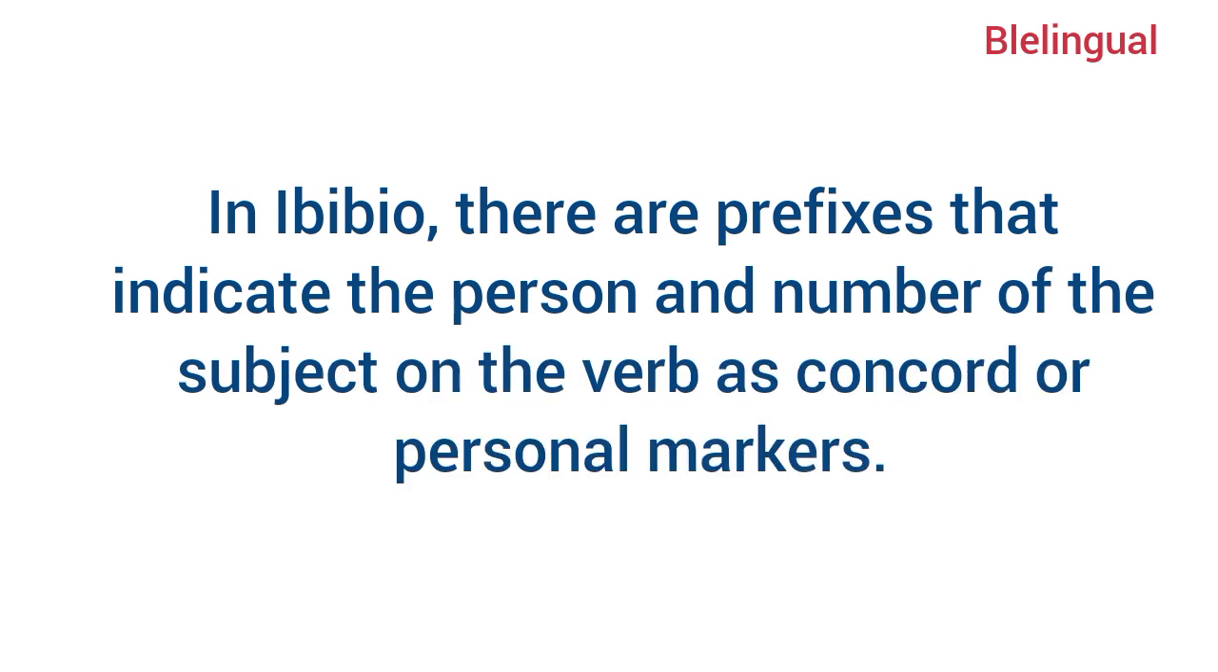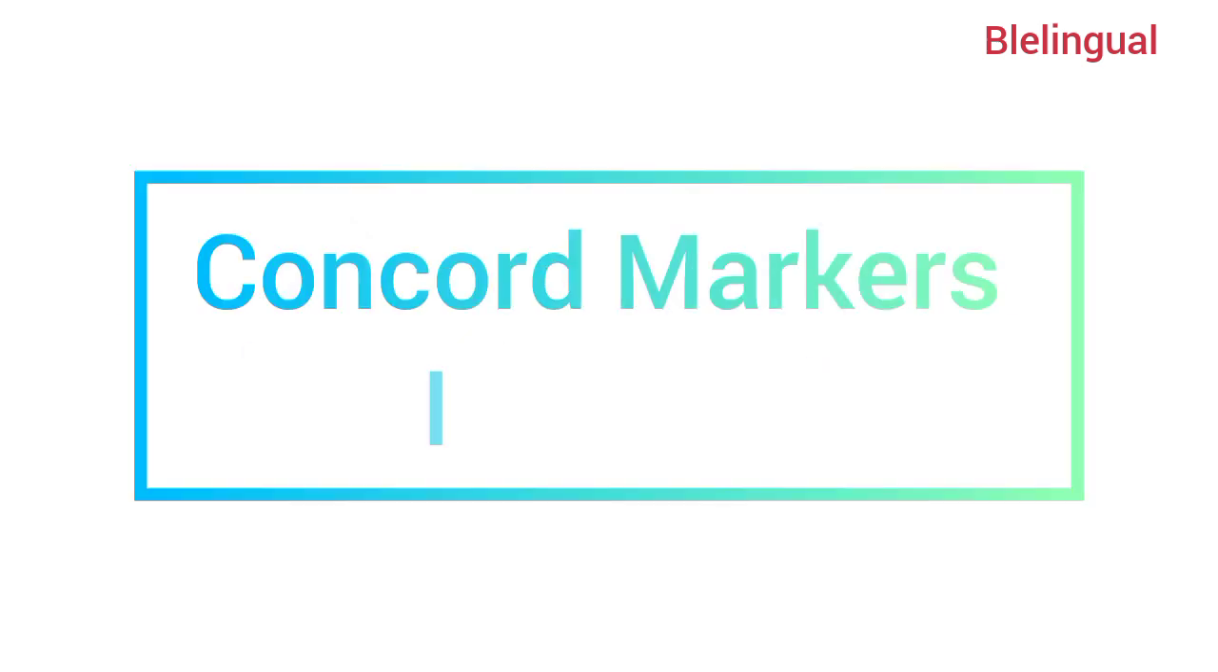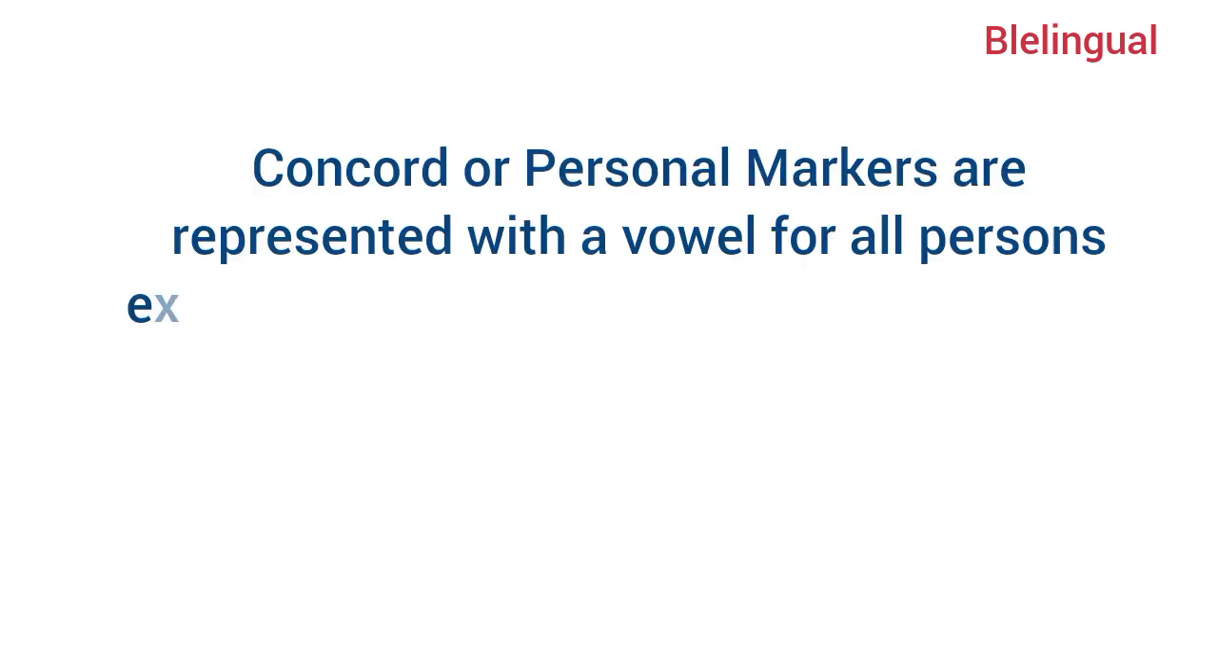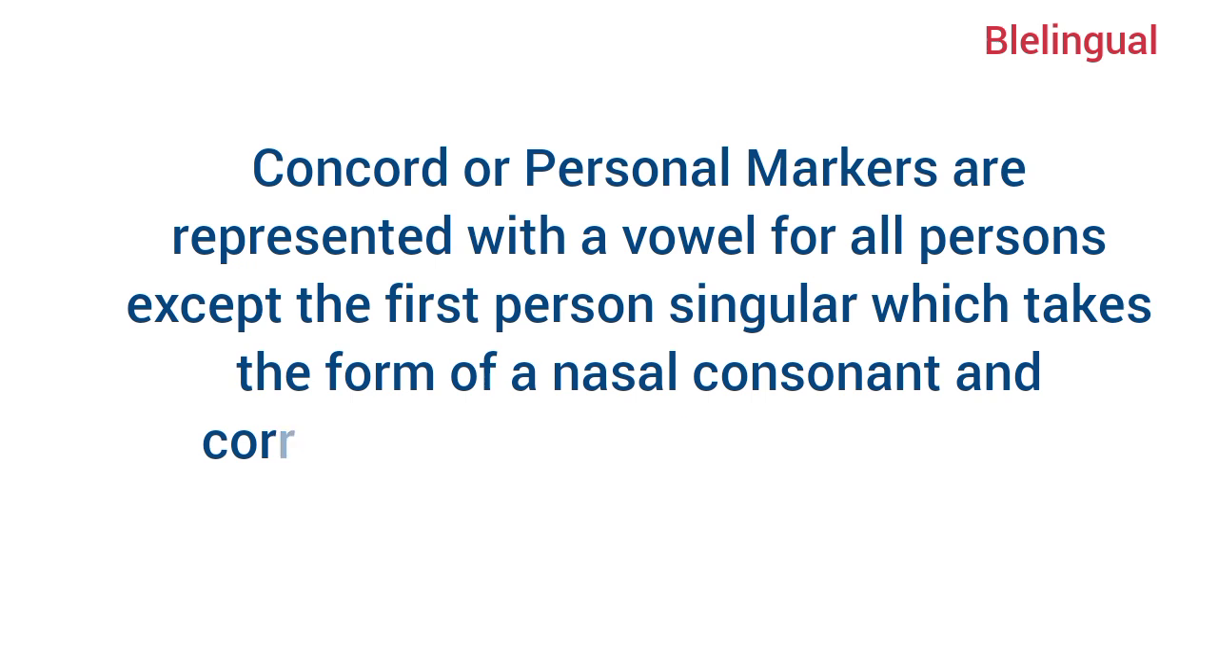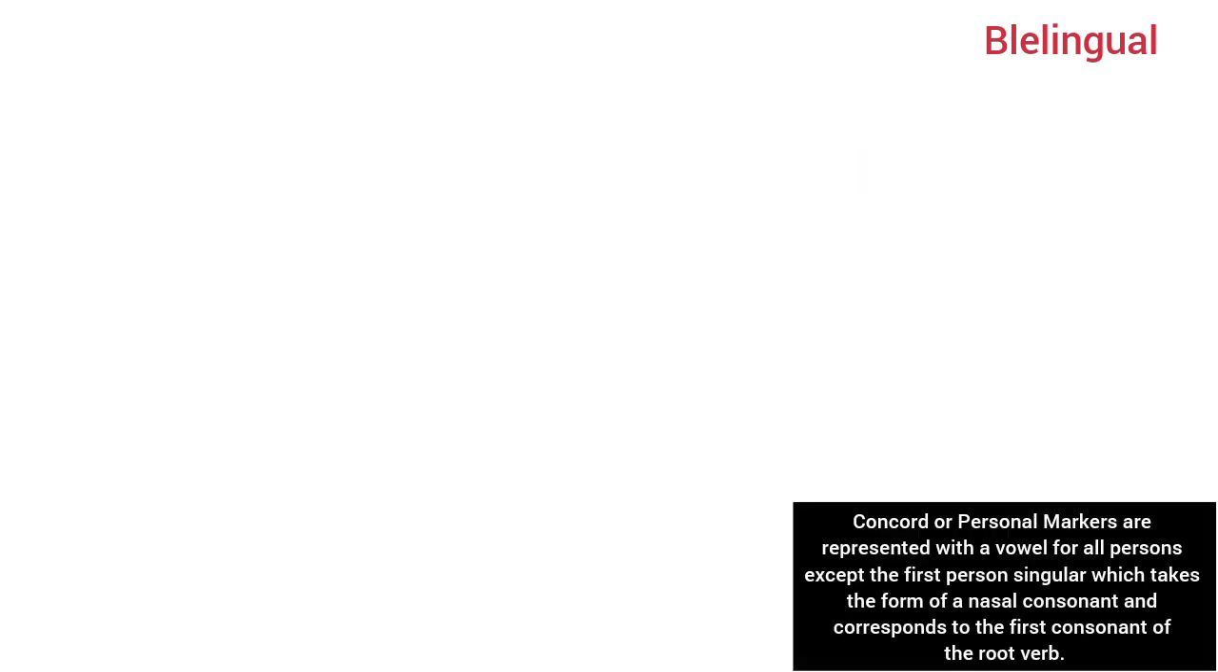In Ibibio, there are prefixes that indicate the person and the number of the subject on the verb as Concord or personal markers. So, we shall be looking at Concord markers in Ibibio. Concord or personal markers are represented with a vowel for all persons except the first person singular, which takes the form of a nasal consonant and corresponds to the first consonant of the root verb. Let's keep it here for reference purpose.